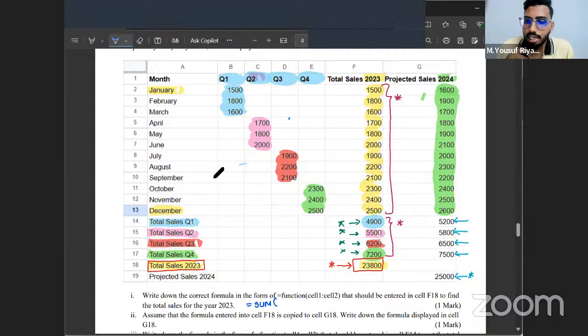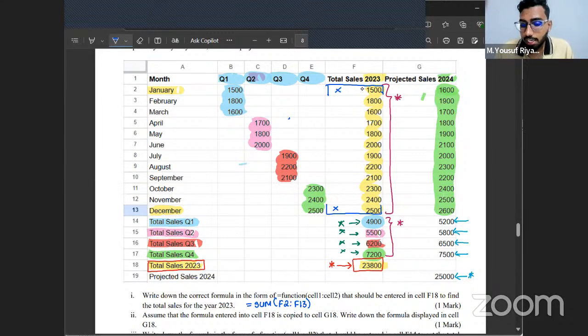When I ask cell range, you tell from the starting cell up to the ending cell. So the starting cell is F2 and it's ending at F13. So your formula is going to be equal sum F2 to F13. This is one answer you can mention.